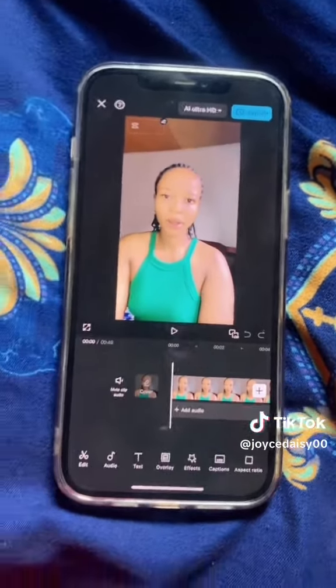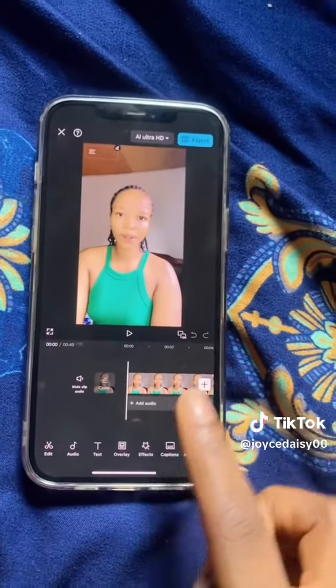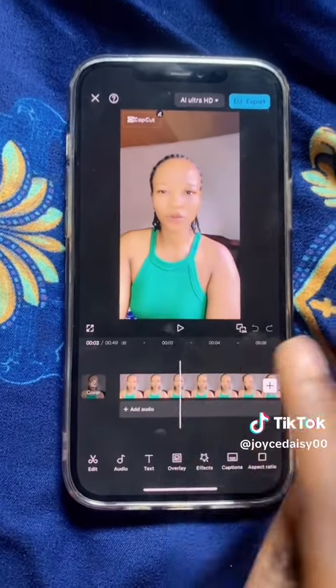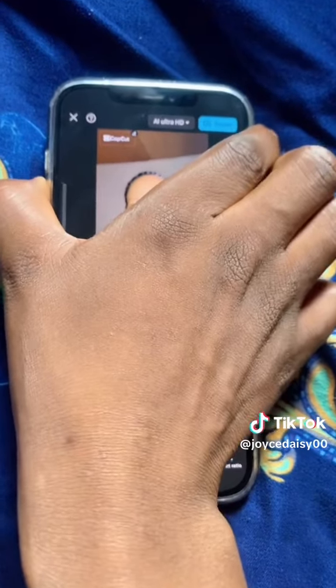Now once you tap on add, looking at this video right here, let's say that you want to add funny sounds in between this video. You start playing the video and then you listen to where you want the funny sound to appear.